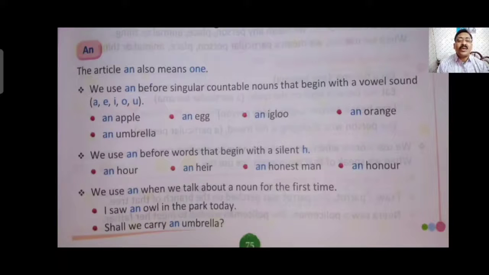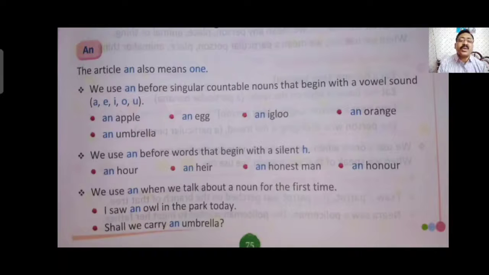Like hour, we don't pronounce the H, it is pronounced like our. In heir, we pronounce it like air, so H is silent. Honest, it is pronounced with an O sound. Honor also has an O sound. So before all these we use an. We use an when we talk about a noun for the first time.